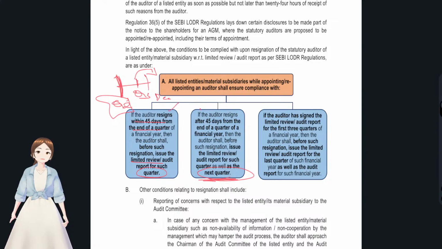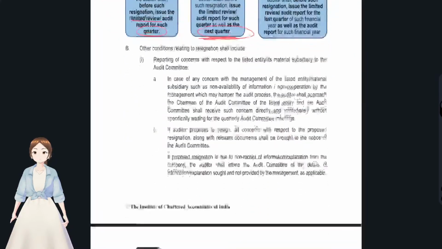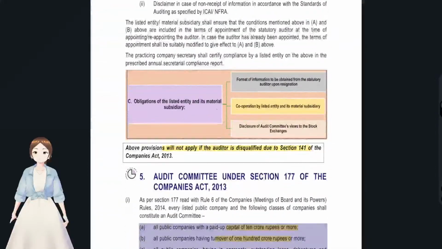Okay, these 2 points. But this 45 days time frame would not be applicable if an auditor had done audit for all the 3 quarters, mark my words, all the 3 quarters in the year, and in Q4 at any time frame he had resigned or vacated the office, except when the auditor is disqualified due to section 141.